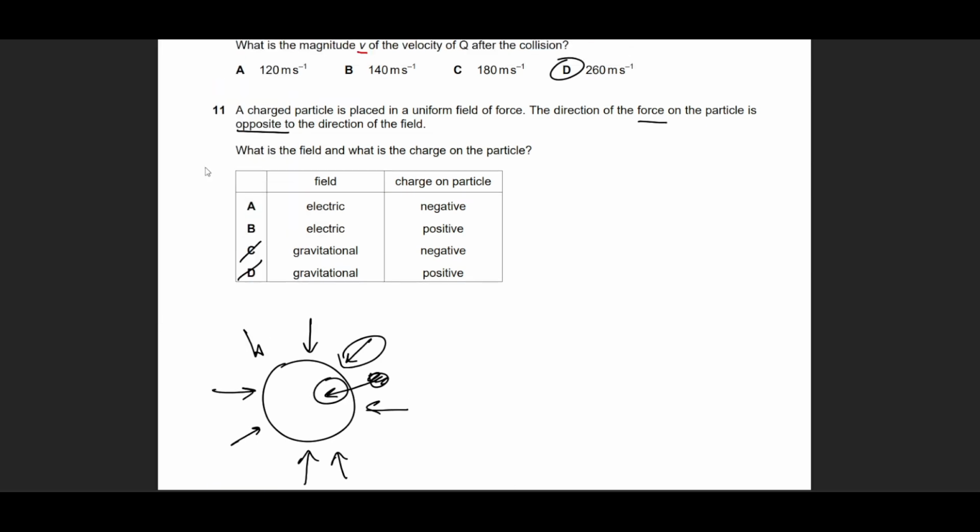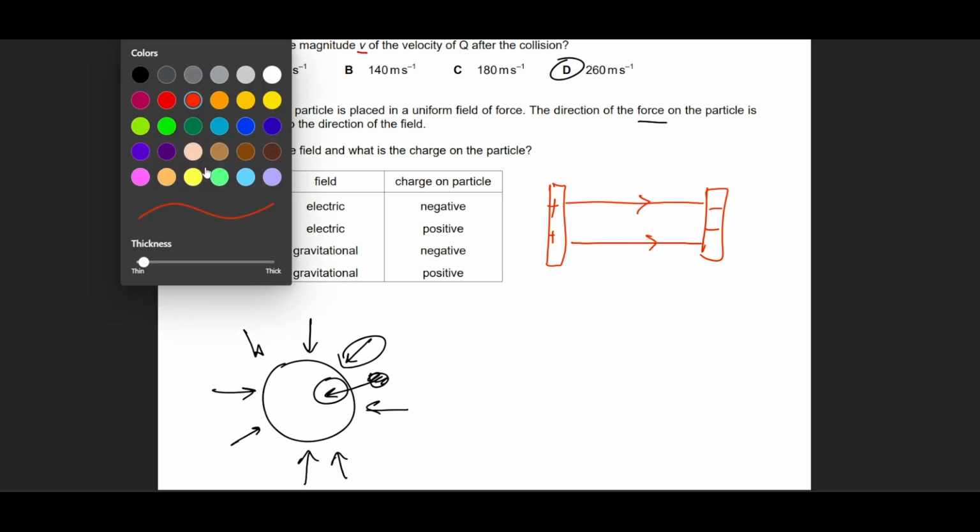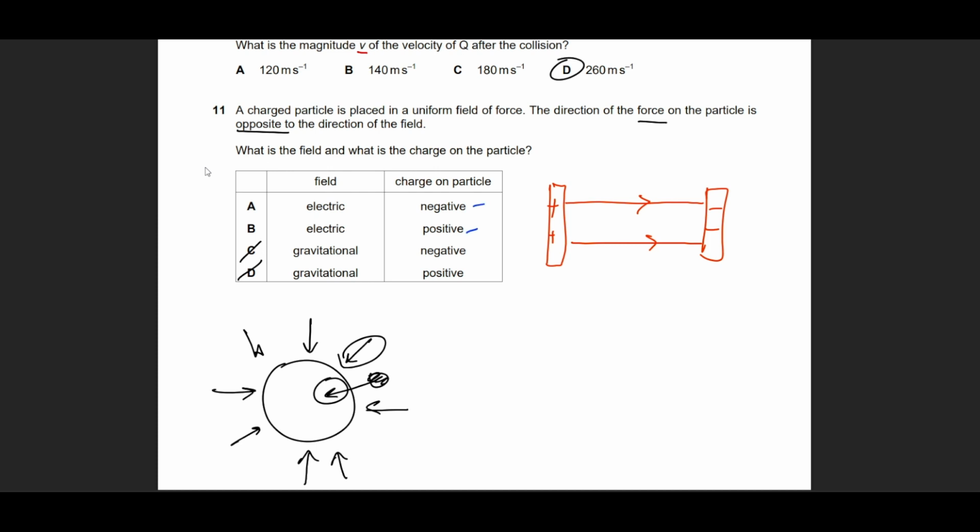So I'll have to check the electric force condition. So electric field, let's say, I'm just assuming the situation. So this is positive and this is negative. So the electric field is from positive to negative. All right. Now I have two choices in this. I have a positive and a negative. Let's put in a negative charge and let's put in a positive charge, both. Now the direction of electric field is towards the right side. And the negative charge would be attracted towards the positive plate, and the positive charge will be attracted towards the negative plate. So he says the direction is supposed to be opposite. So I guess that it's going to be a negative charge placed in an electric field. Option A will be the correct answer.